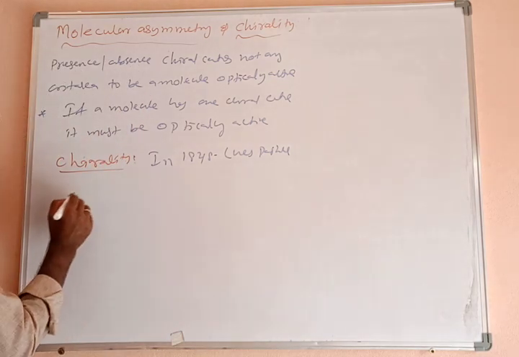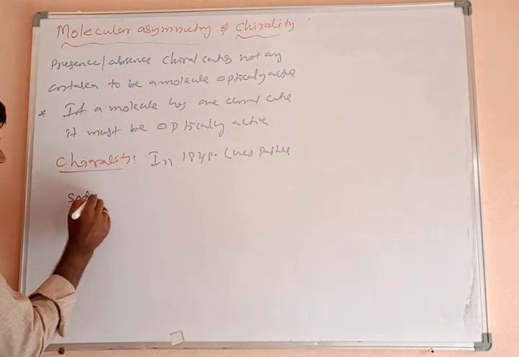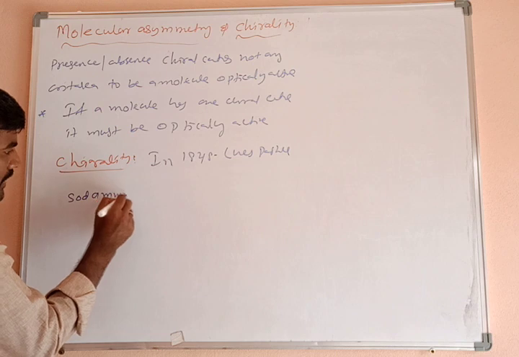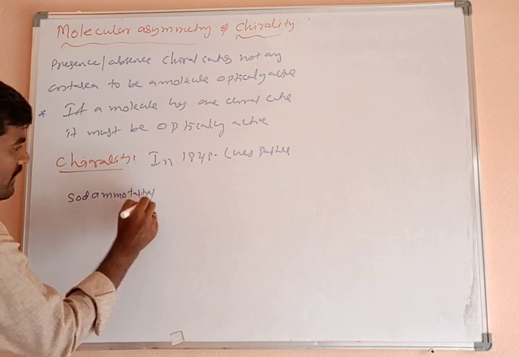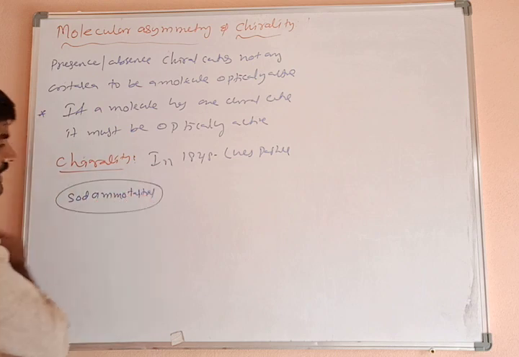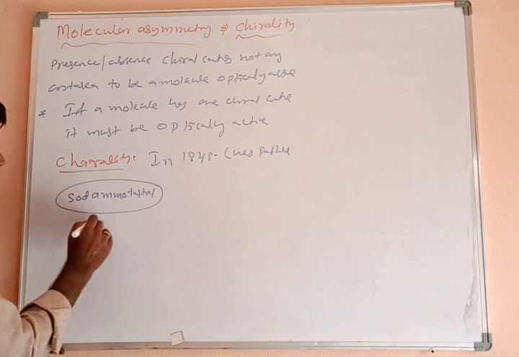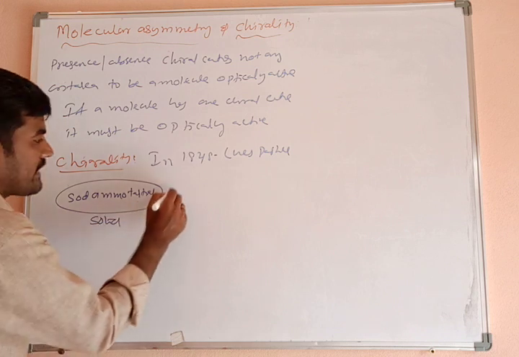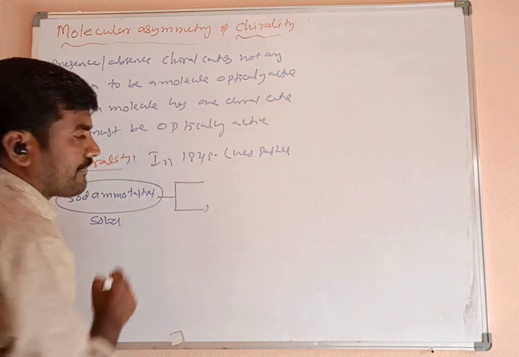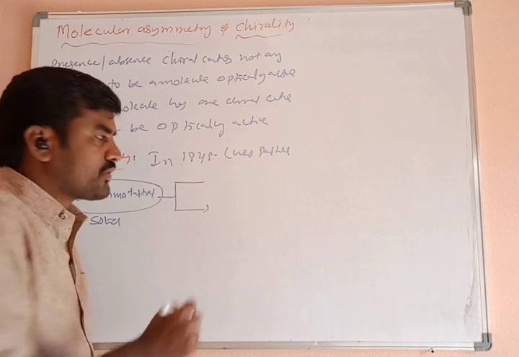For example, this is sodium ammonium tartrate, a crystalline solid. It exists in two forms which are mirror images of each other.